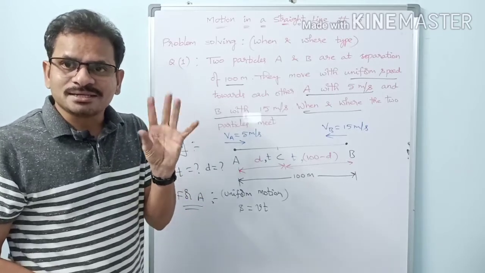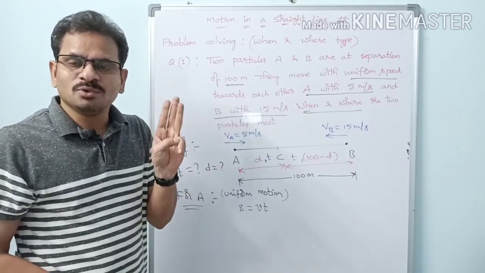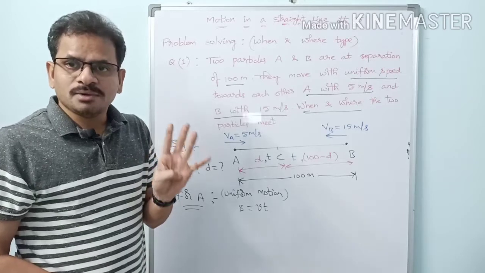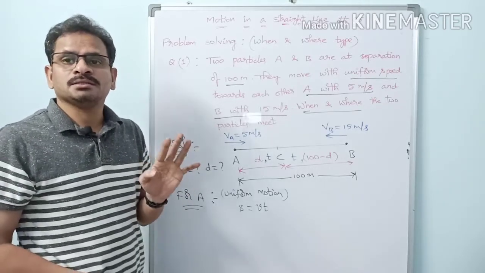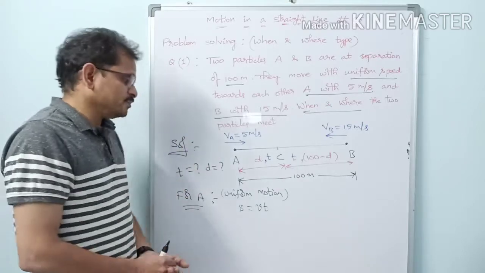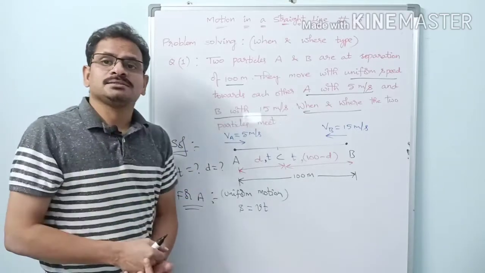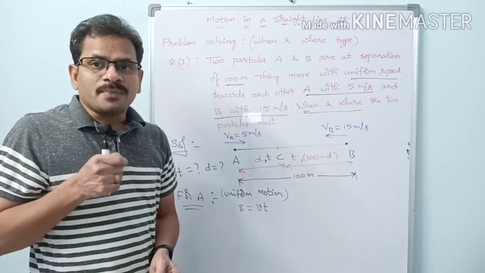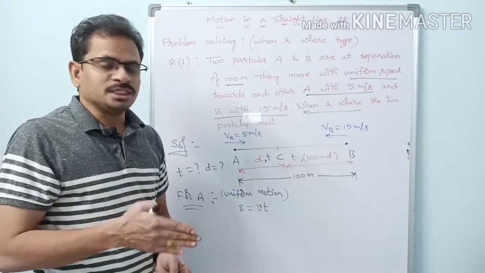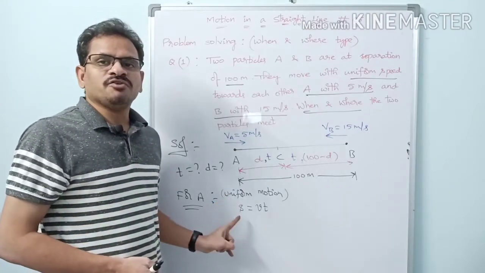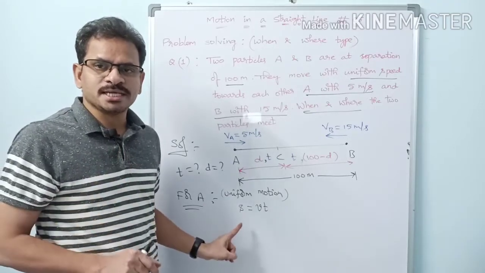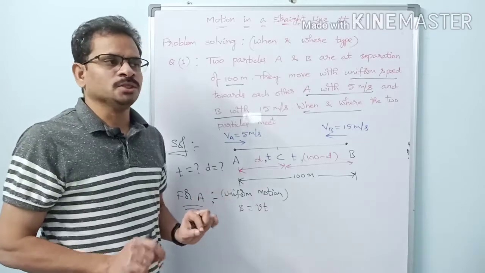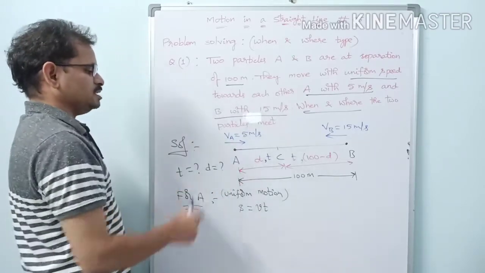These equations are there. Basically the three most important equations are S equals ut plus half at square, v equals u plus at, and v square equals u square plus 2as. Those are the basic equations. They are applicable when the particle is moving with constant acceleration, but here it is uniform motion, and for uniform motion there is only one equation, S equals Vt. So let us apply this equation.